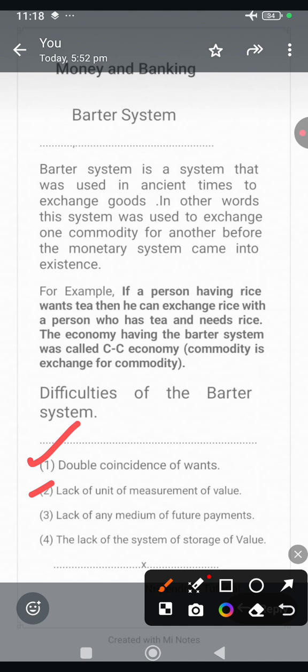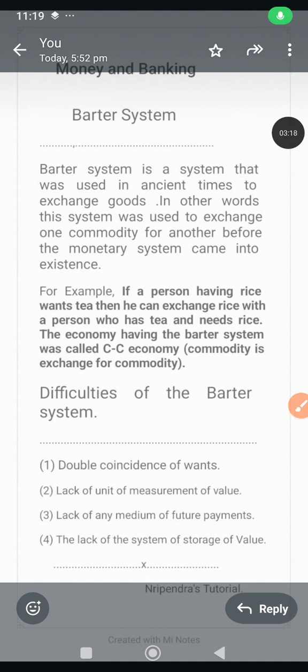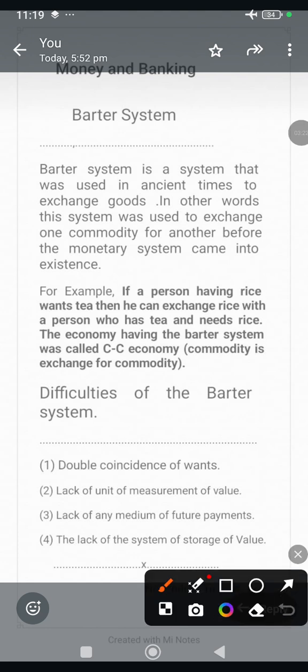Barter system can work with few commodities in the primitive society. However, it is very difficult in the modern economy where we need millions of exchange ratios for a large number of goods and services. Our third difficulty of the barter system is lack of any medium of future payments, or lack of standard of deferred payments.